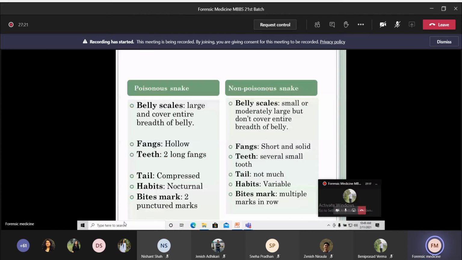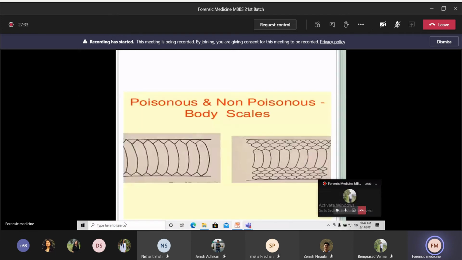Whereas in the case of non-poisonous, the belly scales are small or moderately large and do not cover the entire breadth of the belly. So this is the picture. You can see the belly scales in case of poisonous cover the entire breadth, whereas in the case of non-poisonous, you can see small or medium size and they do not cover the entire breadth of the belly.